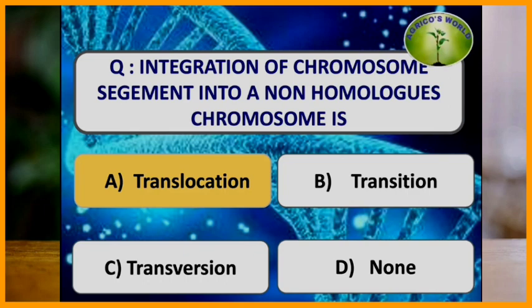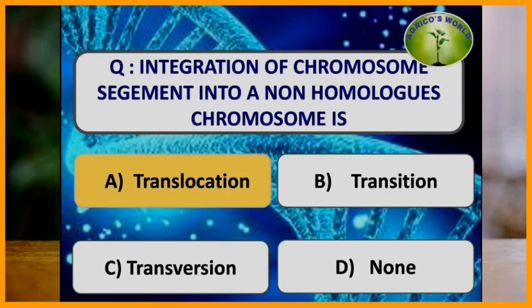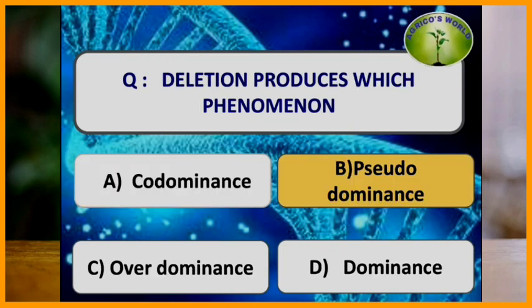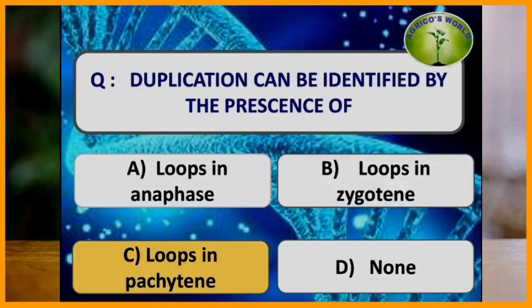Integration of a chromosome segment into a non-homologous chromosome is called? The integration of the chromosome segment into non-homologous chromosomes is called translocation. Deletion produces which of the following phenomena? The deletion produces the phenomenon known as pseudodominance. Now, pseudodominance is the expression of the recessive gene in the single dose.